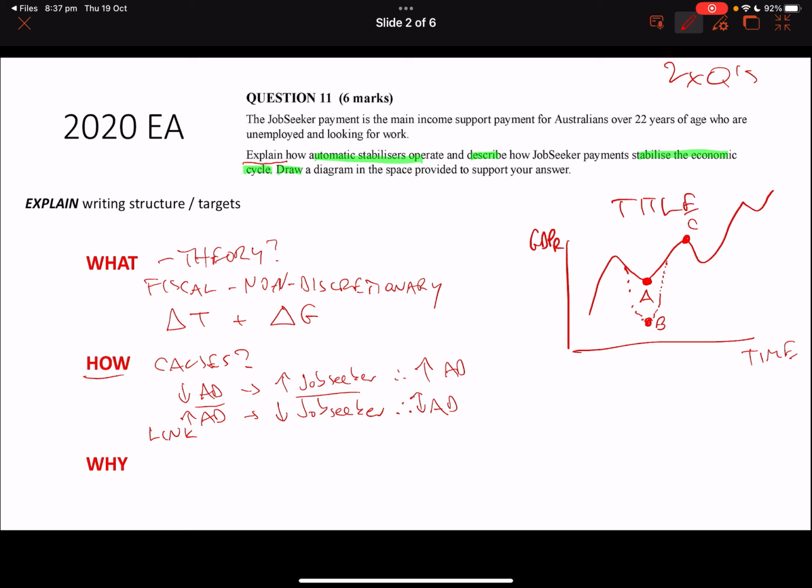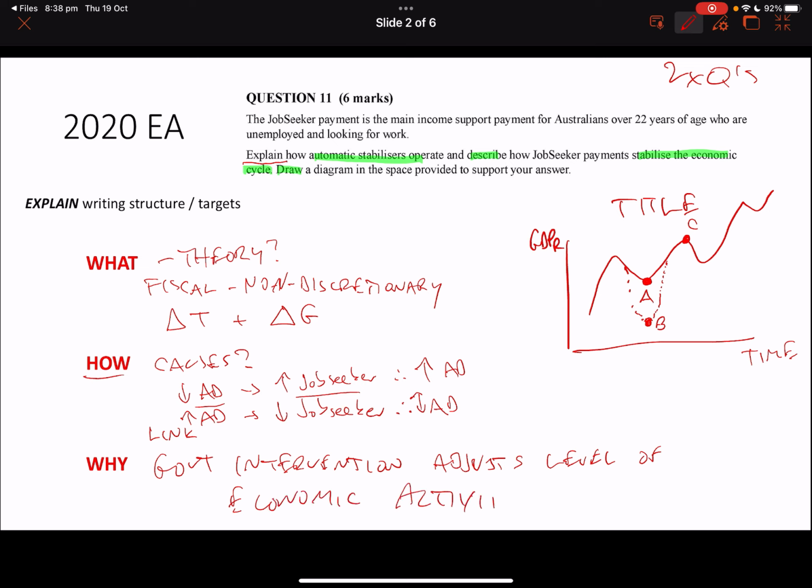Why does it function? This is where you come back and say, explain how the government intervention, even though it's non-discretionary, is still a government intervention because it's government spending money. The government intervention adjusts the level of economic activity because, and then give some justification for it.